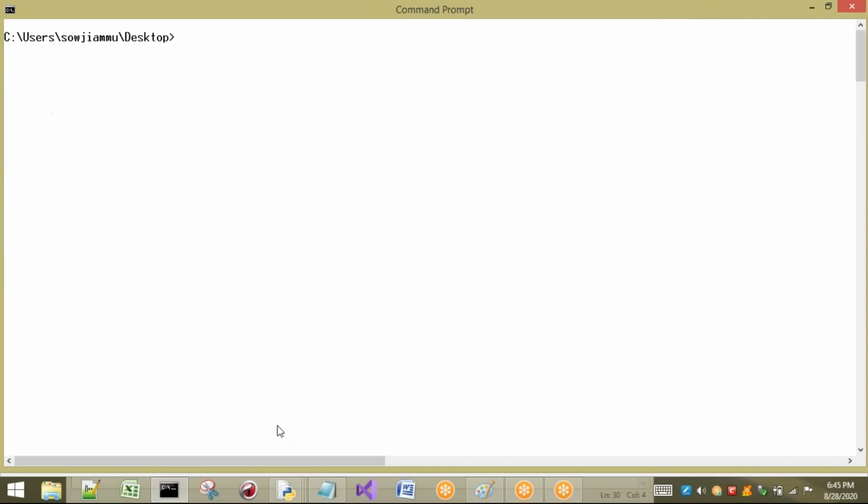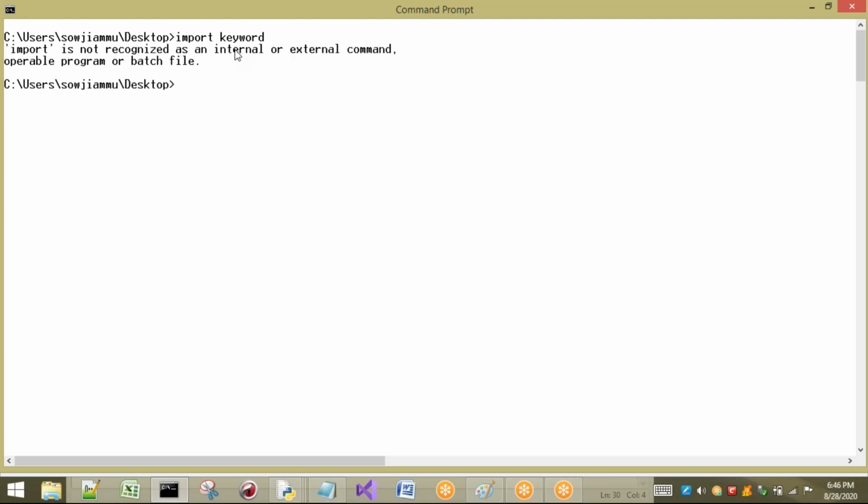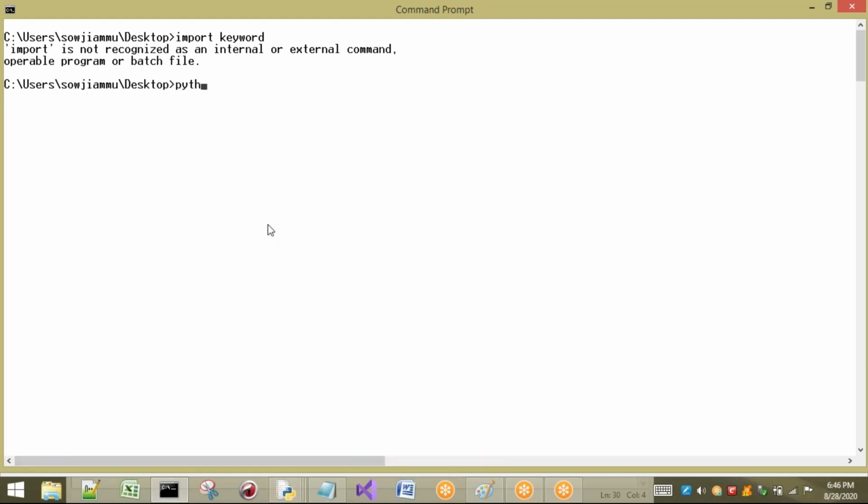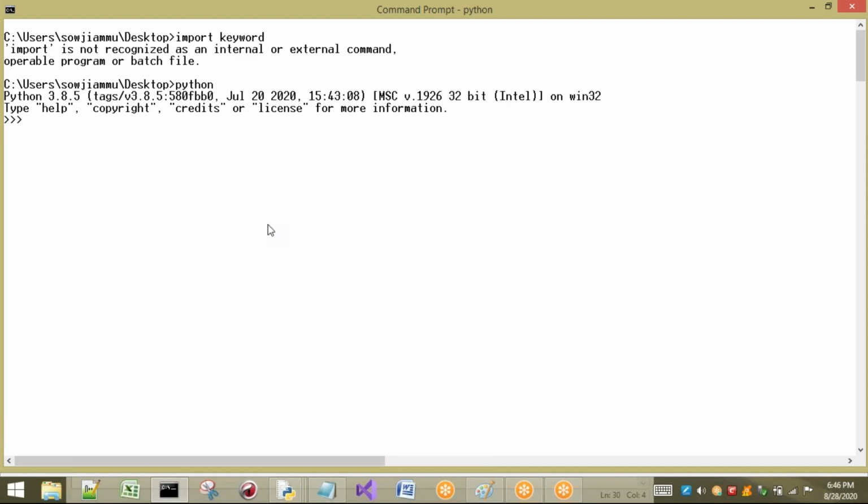All keywords are present in one module, and the name of that module is the keyword module. I have to go to the Python shell. Here I just have to import a module called keyword.